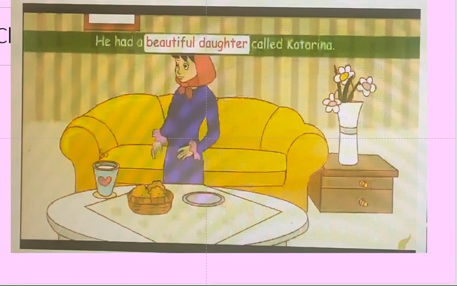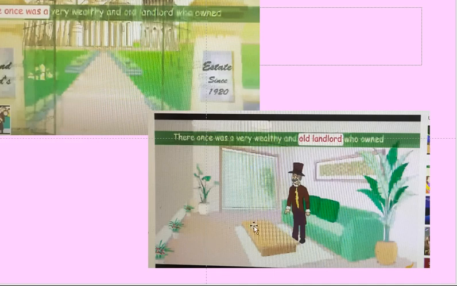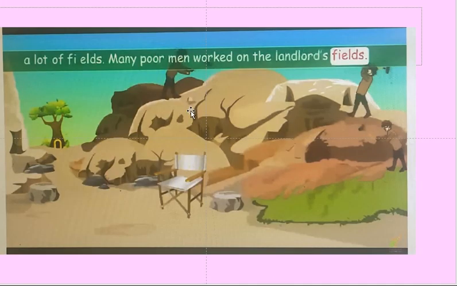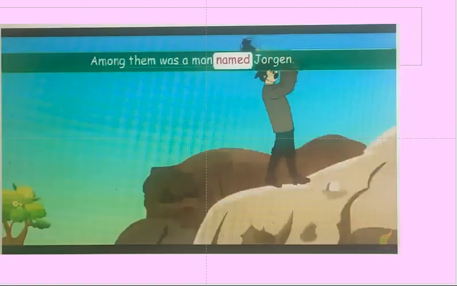The next character is Sven. Who is Sven? Sven is also one of the workers in the landlord's field. In the landlord's field, so many men are working. In that, one character is Jorgan and one more character is Sven.